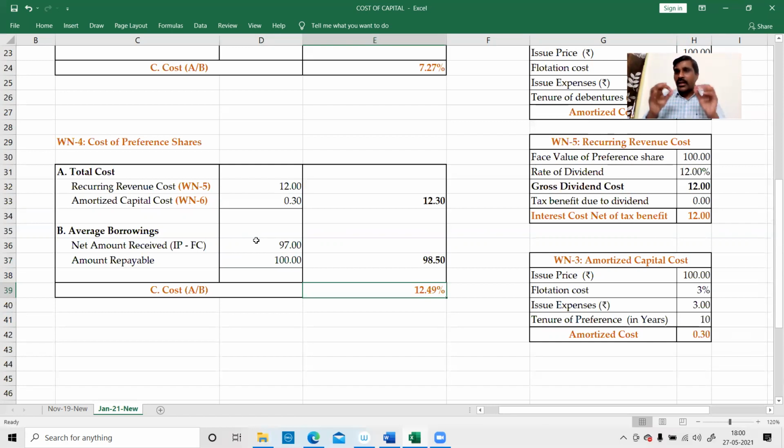Most of the students, 99% of the students, are doing this problem in the formula manner. No doubt, for the examination, if you want to score good marks and solve the problem quickly, do it with the formula. Nothing wrong. I am not rejecting formula based learning. That is only for quick solving in the examination. But the very first time, when you are understanding the concept, never use the formula. Throughout my lectures, I will use the logic, and based on the logic, I'll arrive at the answer.